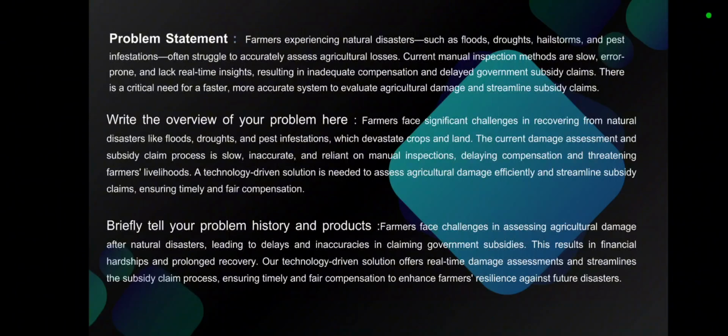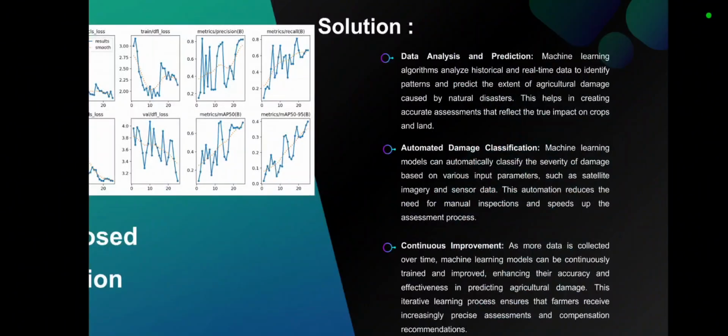So our overview is that farmers face significant challenges in recovering from natural disasters like flood, drought, and pest infestation, which damage the crops and lands. The current damage assessment and subsidy claim process is slow, inaccurate, and relies on manual inspection, delaying compensation and threatening the farmers' livelihood, which leads to farmers' protests in various states opposing the governmental policies. Even though the governments are doing good in their process, this kind of inaccurate and slow process hurts the mindset of farmers and leads to protests later on.